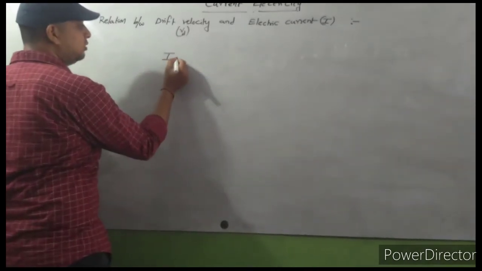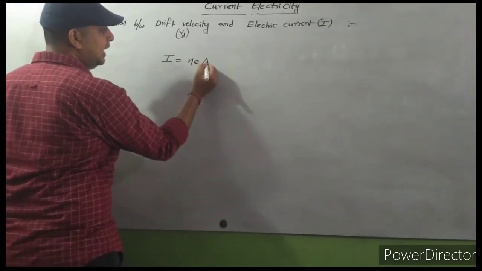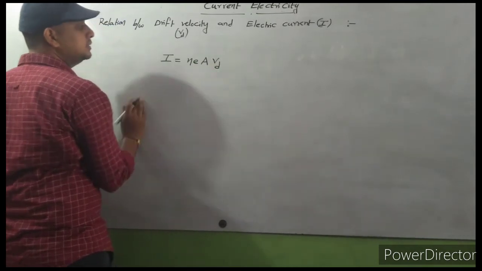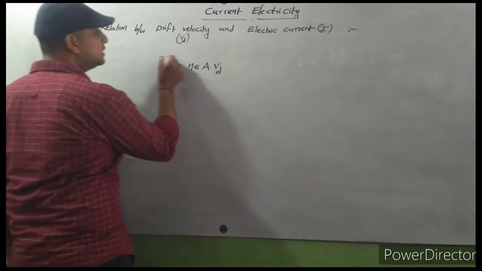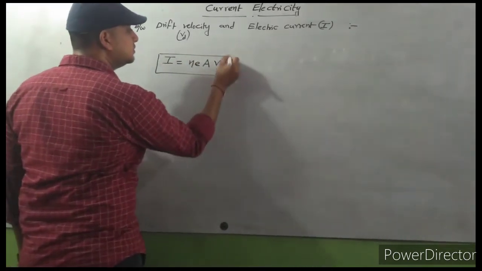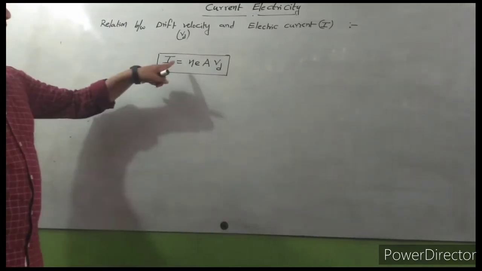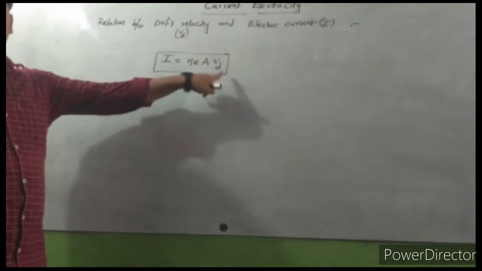Electric current I is equal to NEA Vd. This is the formula.